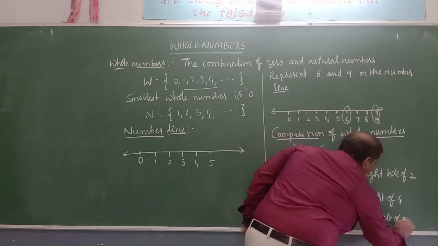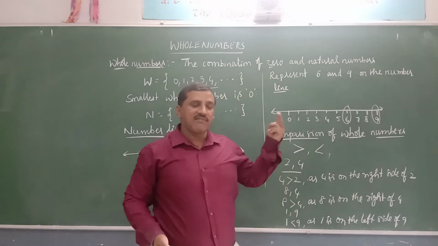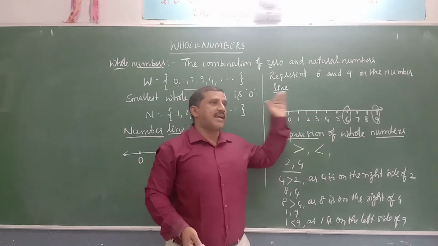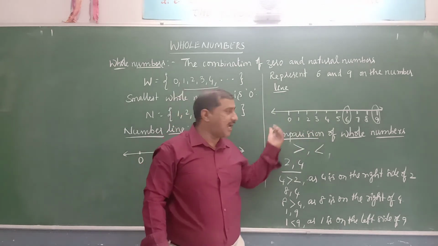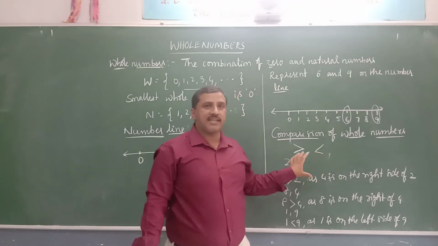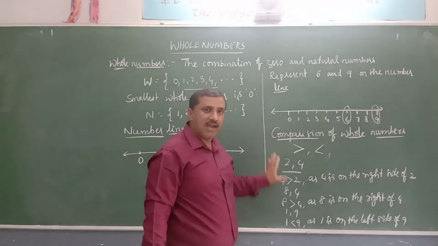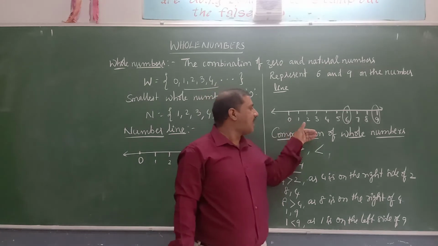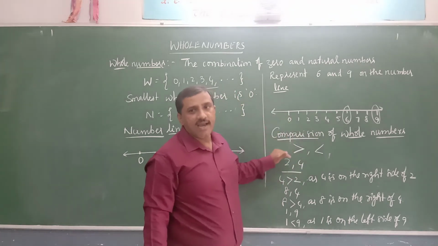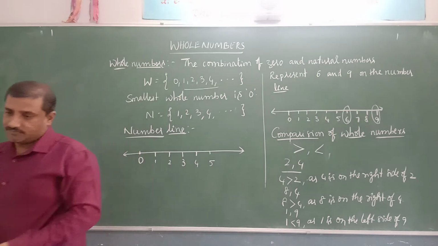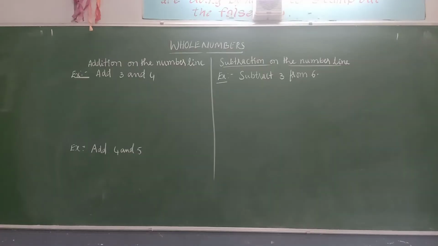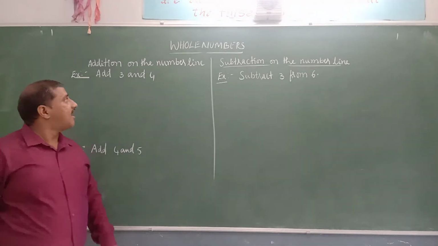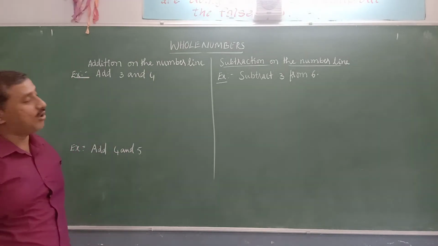So like this, if you are given two numbers, the right side number on the number line will be the greater, and the left side number on the number line will be the smaller. Like this, we can compare the whole numbers. Now we will discuss how to add whole numbers on the number line, addition of whole numbers.